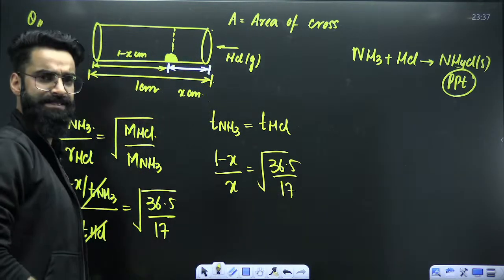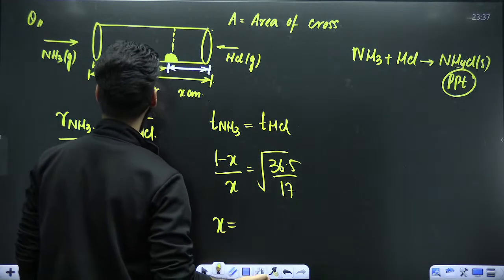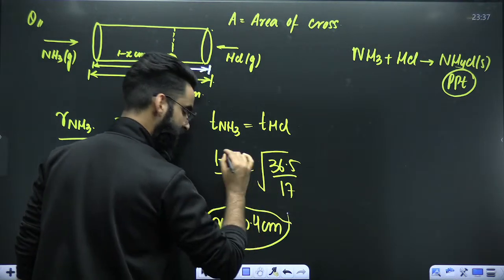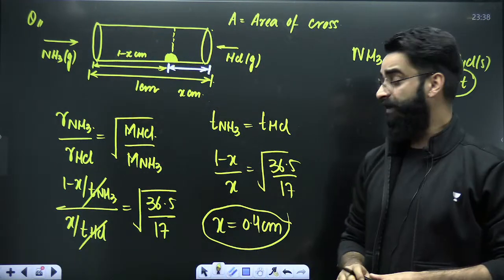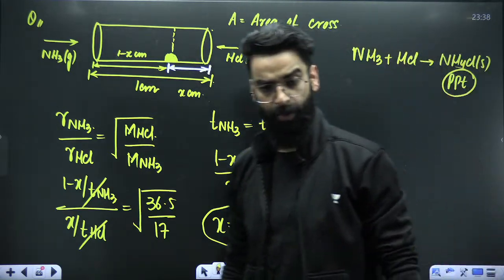Take the square of both the sides, you'll be getting a quadratic, and from there you need to solve for x, and the x value will come out to be 0.4 centimeters. So 0.4 centimeters from the HCl end, the precipitate NH4Cl solid will get formed.